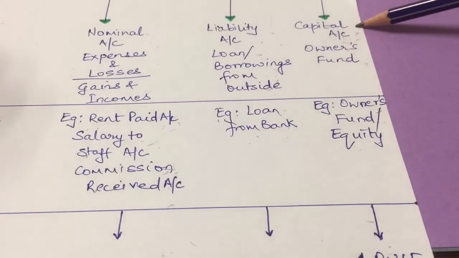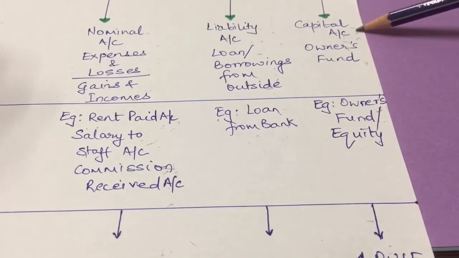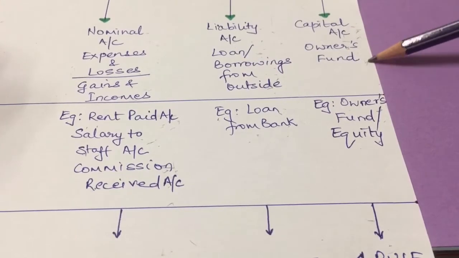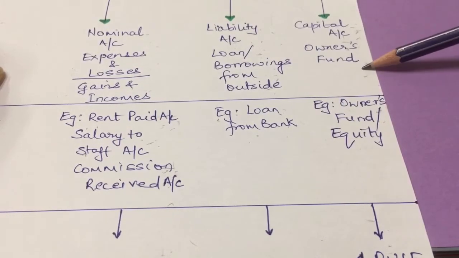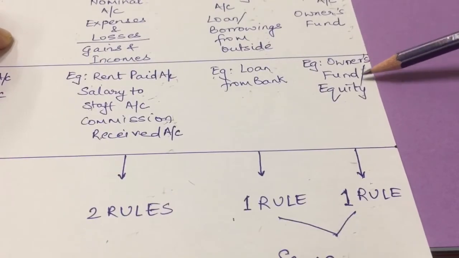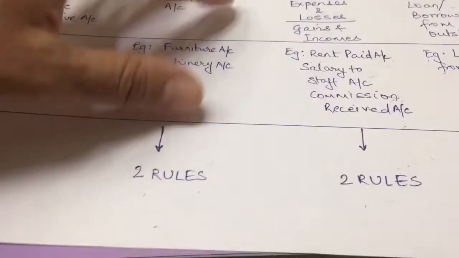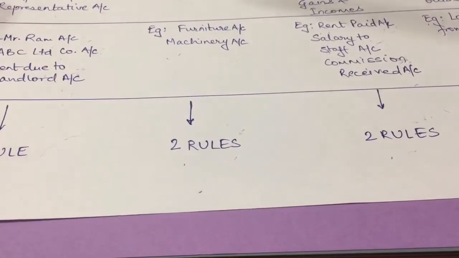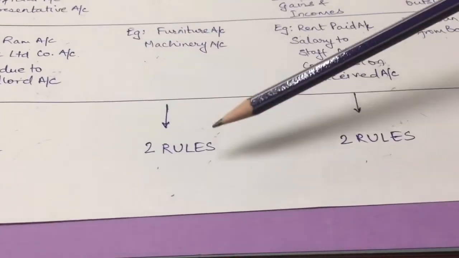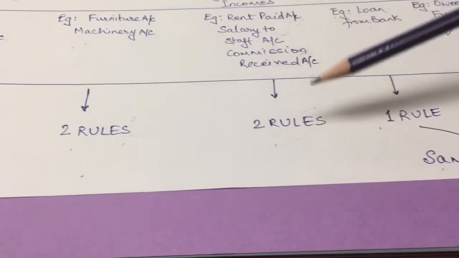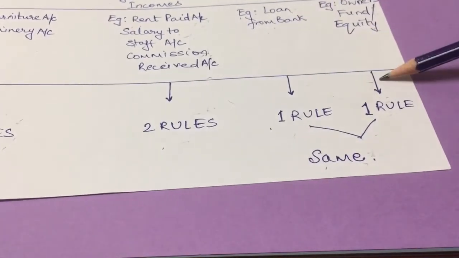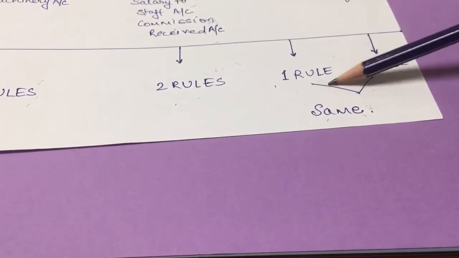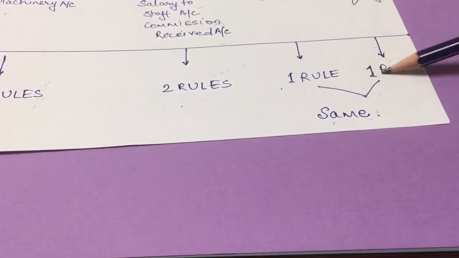Then we have the capital account. Capital account means the person who has invested money into the business. So it is actually the owner's fund, the owner of the company's money invested. So example is owner's fund or owner's equity. Now the interesting part is if you'll find any of the books, you'll see that the personal account have one rule, real account have also two rules, nominal account have two rules, liability account and capital account both have one rule each, and the rule goes same for the liability account and the capital account.